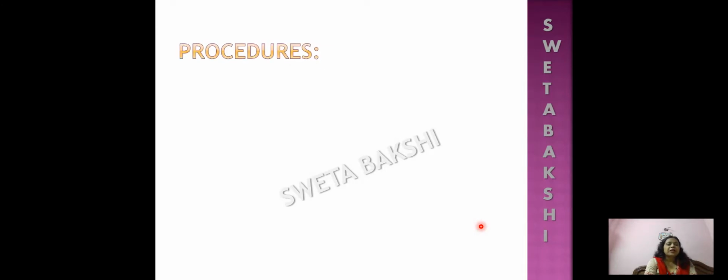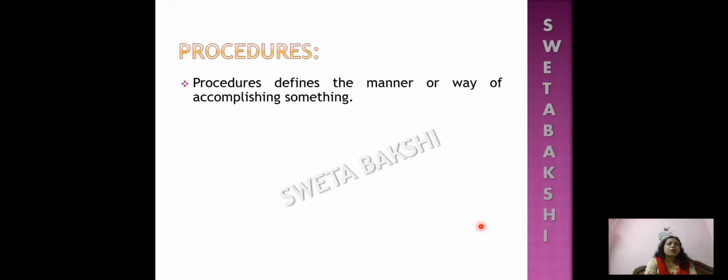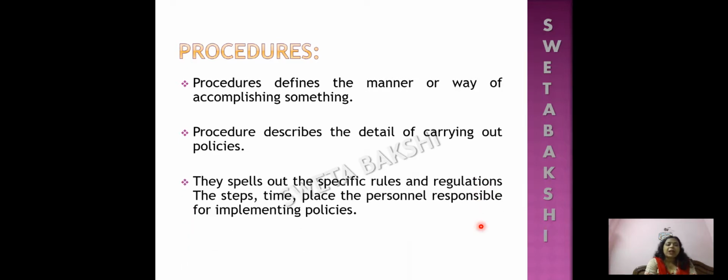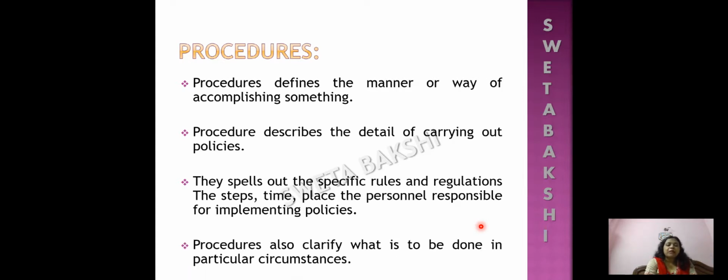Now let us see what procedure is and how it is helpful for the organization. Procedure defines the manner or the way of accomplishing certain decisions within an organization. Procedure describes the detail of carrying out the policies, and it spells out the specific rules and regulations, the steps, the time, place, and personnel responsible for the implementation of the policies.